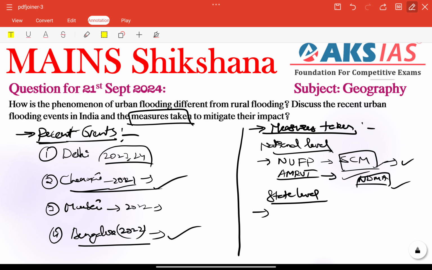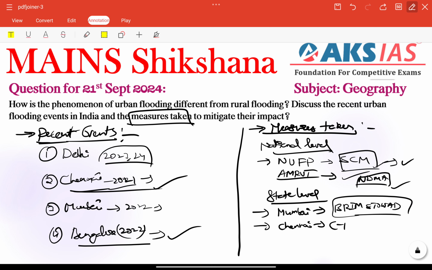Very important. Otherwise, we can talk about state level or city level initiatives also. For Mumbai, one initiative recently implemented is BRIMSTOWAD, very very important. That is the Brihanmumbai Stormwater Disposal System project. Other than that, we have Chennai. In Chennai, we have SEAFLOWS, which means the Chennai Flood Warning System. It is also recently initiated, right?